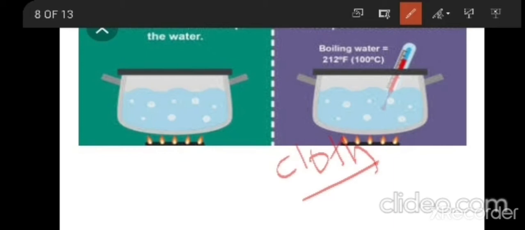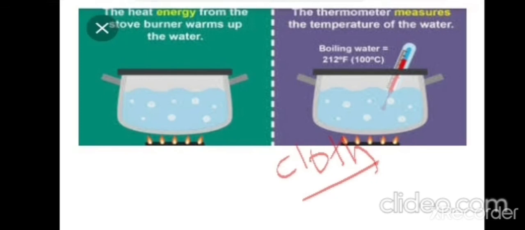In the same way, if I want to measure the temperature of a particular object, I also need an instrument. The instrument which finds the exact temperature is the thermometer.